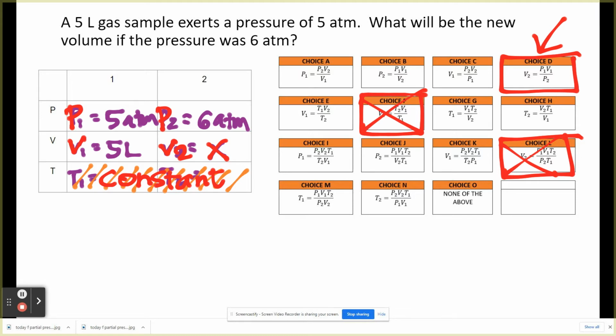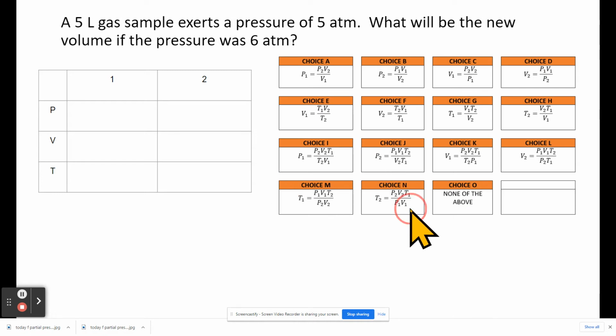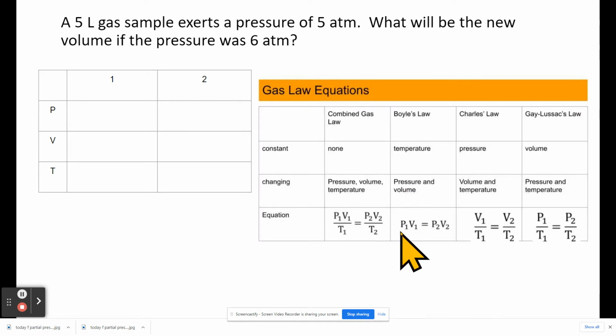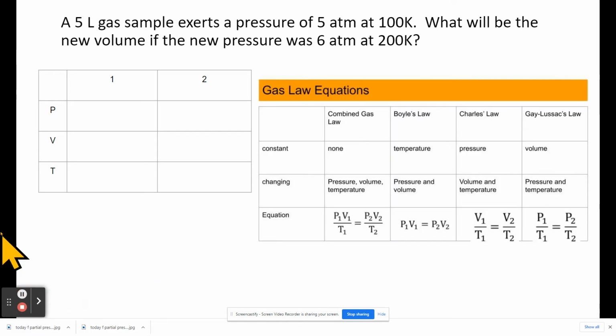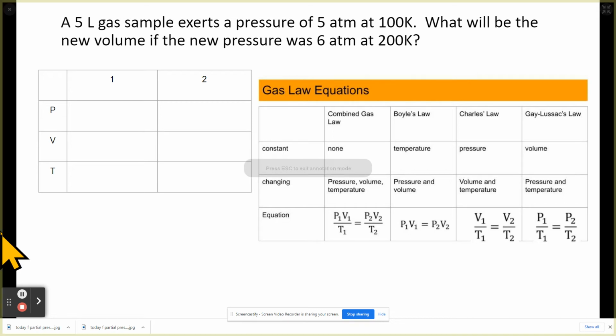Okay, let's try a different one. Let's try this problem right here. A 5-liter gas sample exerts a pressure of 5 atmospheres at 100 K. What will be the new volume if the pressure was 6 ATMs at 200 K? Let's do this really fast. This will be the table for P1, V1, T1. Hopefully, guys, you don't have to write this down anymore next time because you already know what the boxes are for.